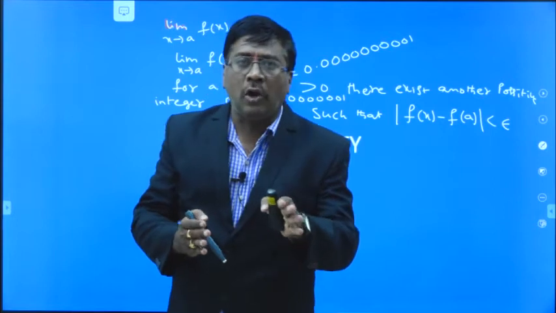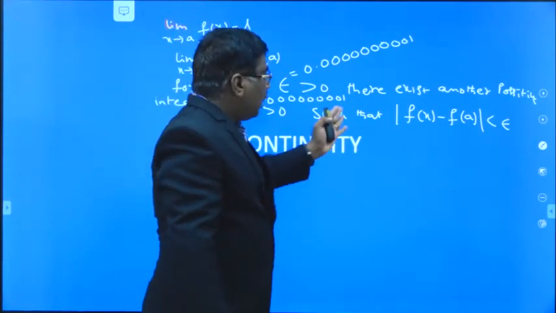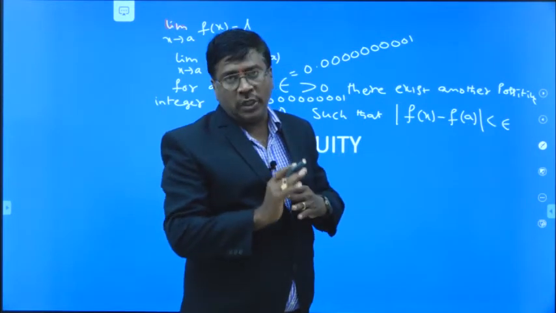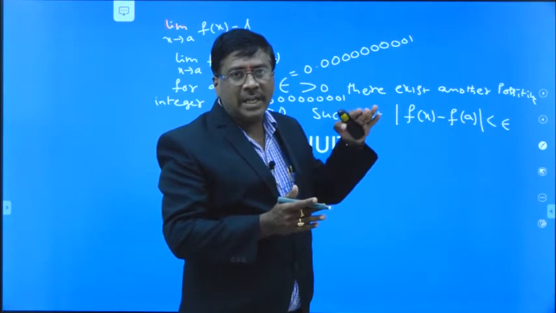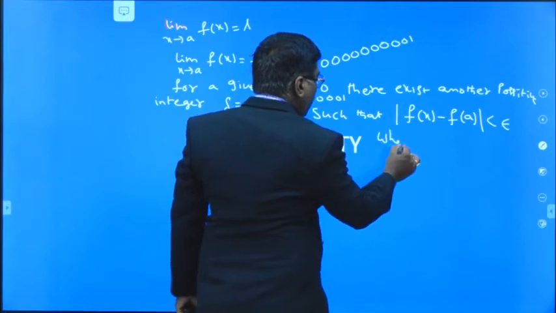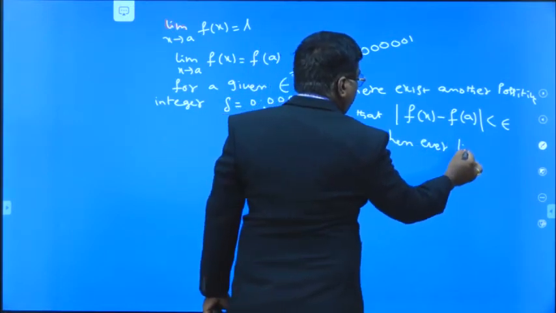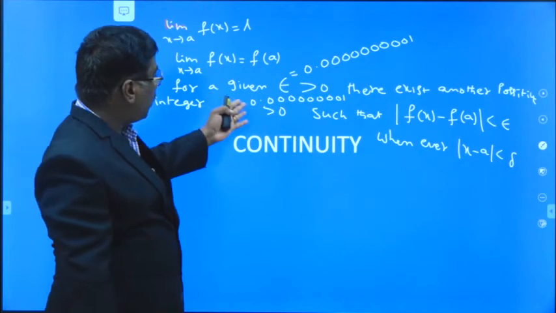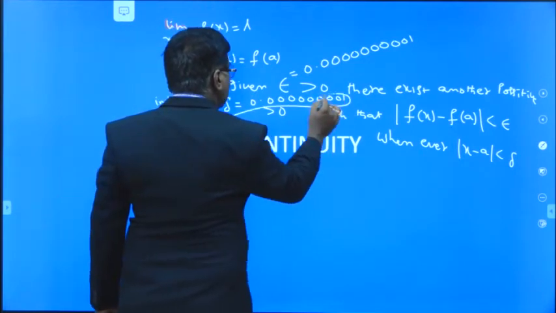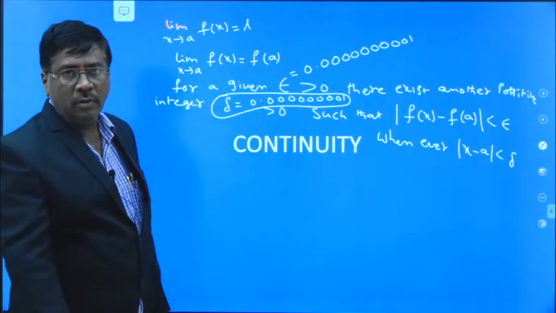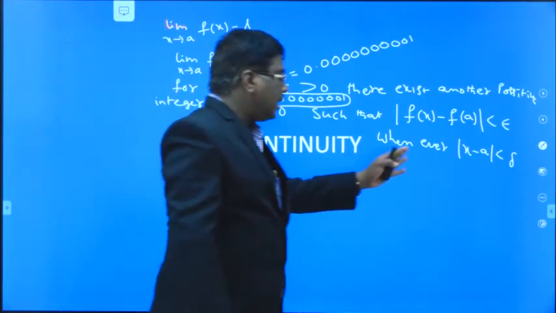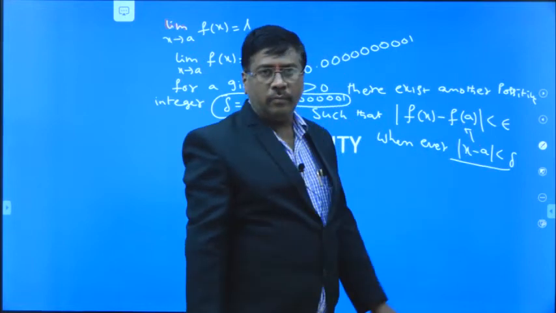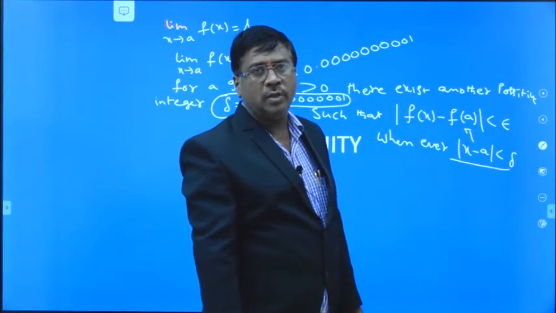Epsilon we take as arbitrarily small, but the difference modulus of f of x minus f of a is less than epsilon, though not equal to 0. That is the negligible value, whenever modulus of x minus a is less than delta. Delta is also a positive, negligible value greater than 0. When modulus of x minus a is less than delta happens, then automatically modulus of f of x minus f of a is less than epsilon.